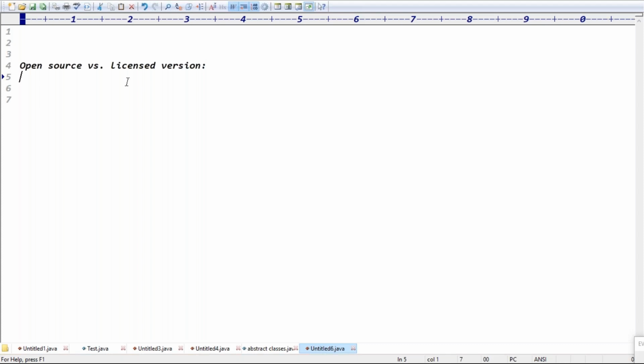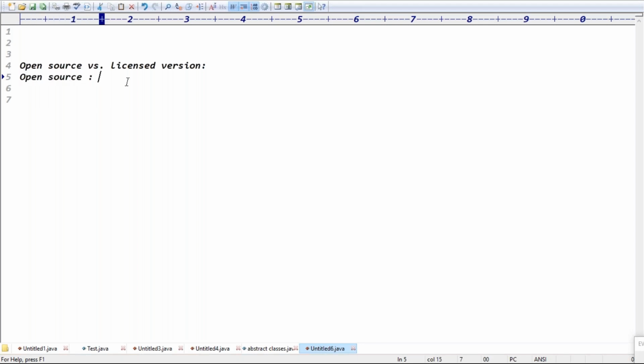For this product development, we are using licensed technologies. My manager decided that for this project we are going for the open source technologies. For another project we are going for the licensed technologies. In that case, at least you have to know what is open source and what is the licensed version. I'll tell you that point.